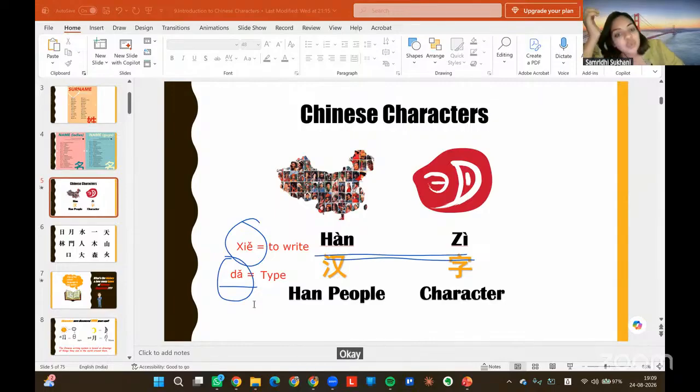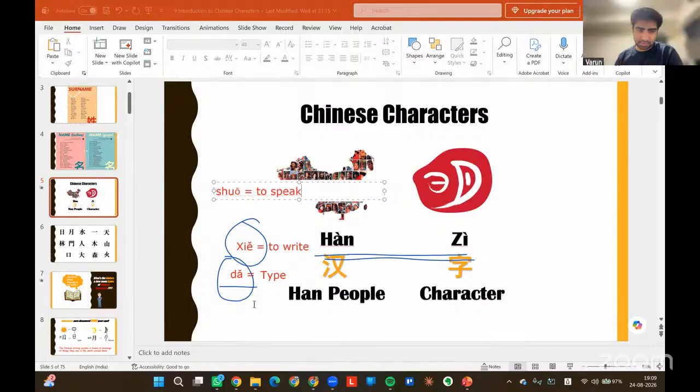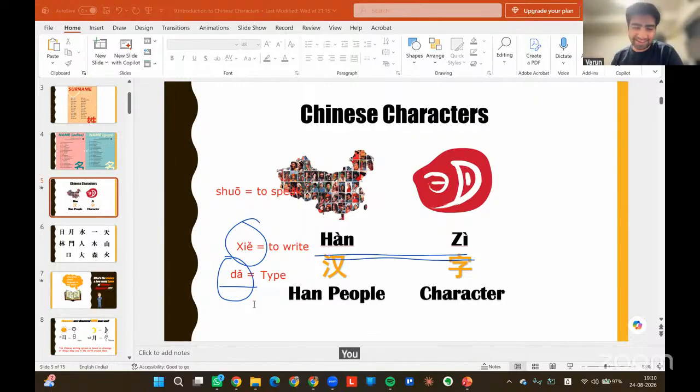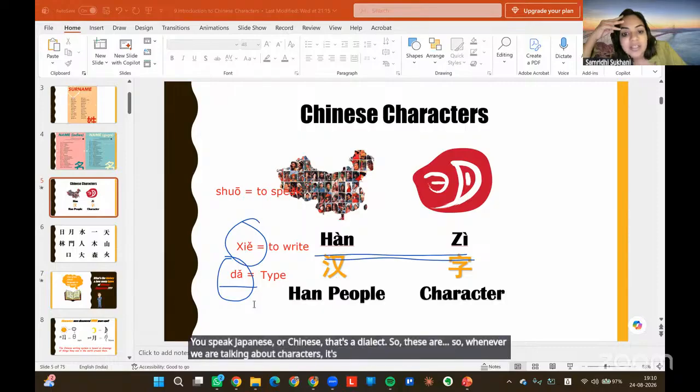Okay. Can you show Hanzi? Can you speak Chinese characters? Yes. 对. Can you speak hiragana, katakana? You write hiragana, katakana. What do you speak? Japanese or Chinese. That's a dialect. So whenever we are talking about characters, it's always xie Hanzi, ta Hanzi.